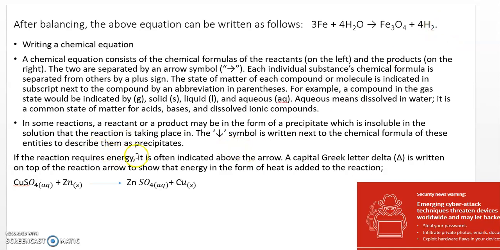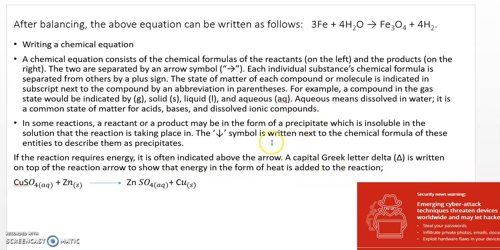If the reaction requires energy, it is often indicated above the arrow by the Greek letter delta. A triangle is written on top of the reaction arrow to show that energy in the form of heat is added to the reaction.